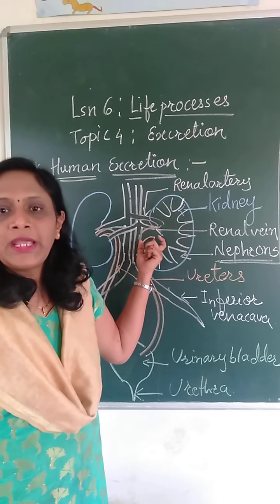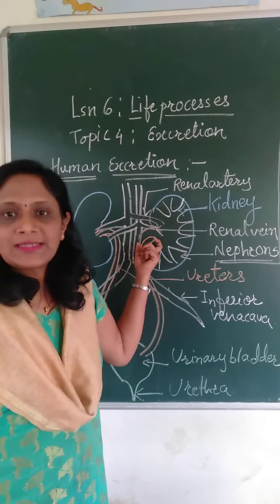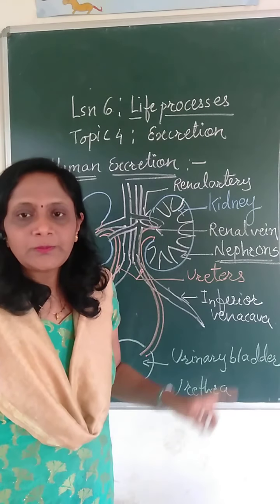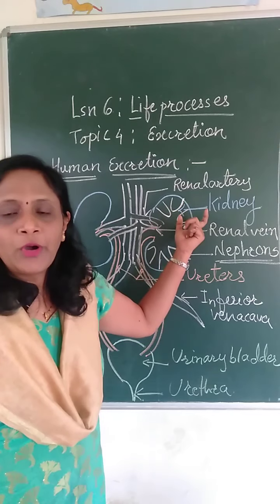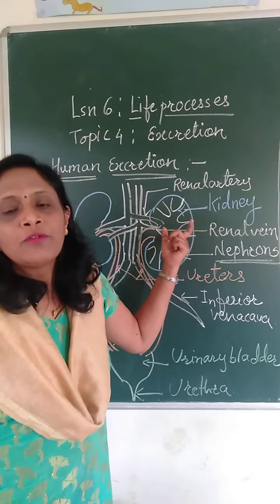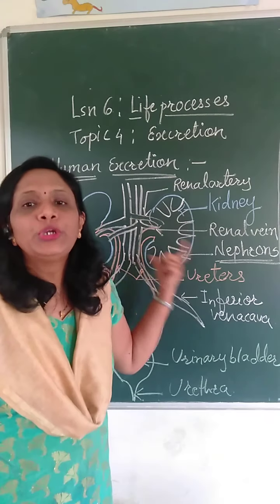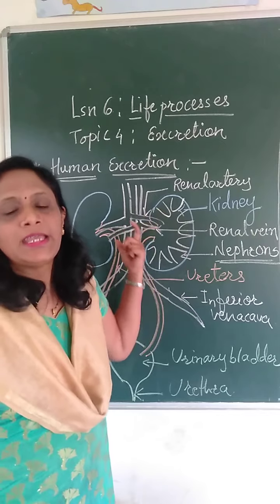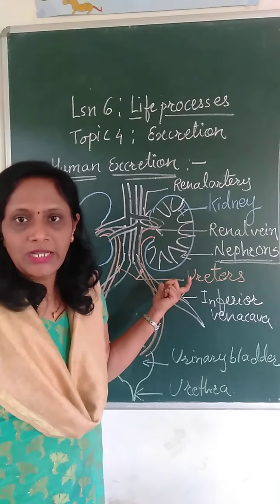Kidneys are pear-shaped organs situated on either side of the backbone, and they perform the function of filtration of blood for the formation of urine. Urine formation takes place inside both the kidneys.